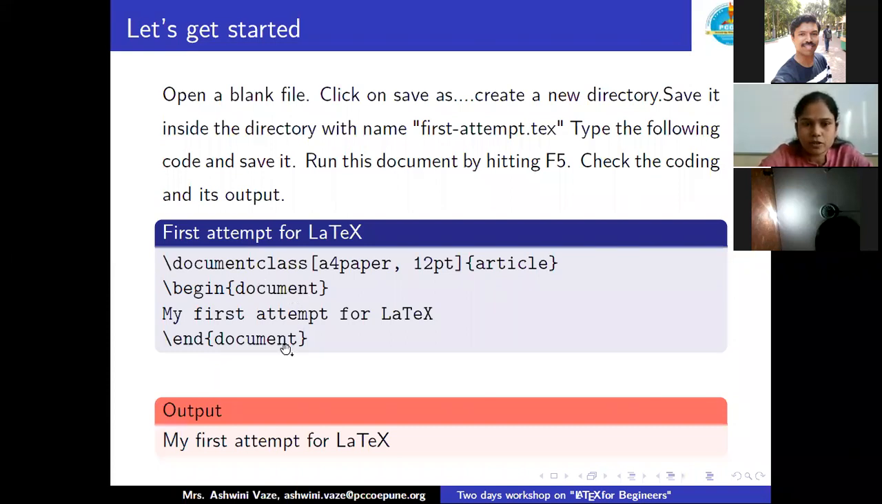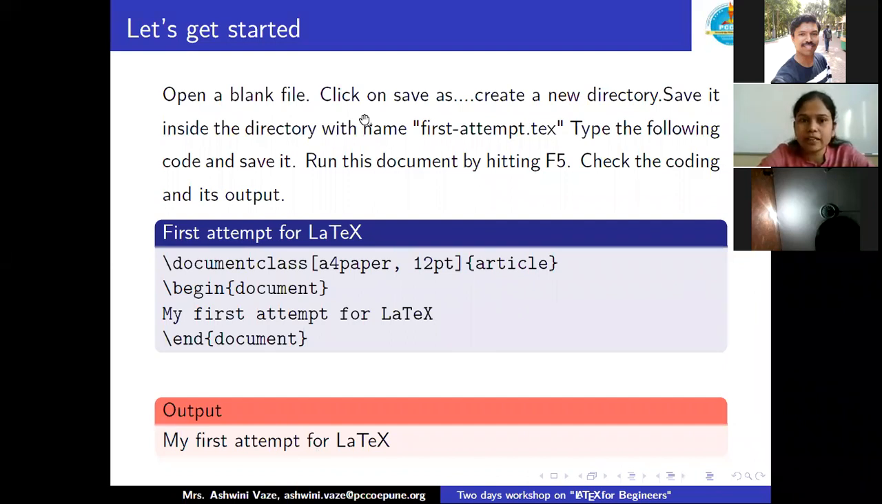So this particular short program, you can say, LaTeX is nothing but a computer programming language, which we are preparing for the better presentation of our technical document. So this is our program, which after compiling gives us the output, my first attempt for LaTeX, as a sentence I typed over here. So we are going to do this particular programming in our TeXstudio window.